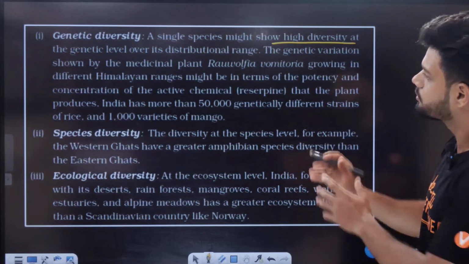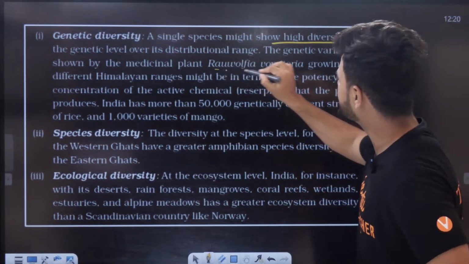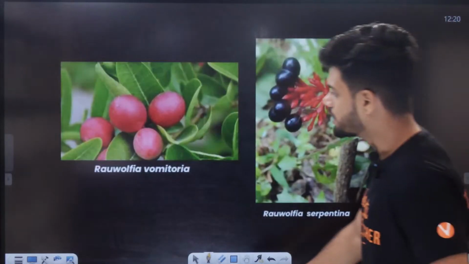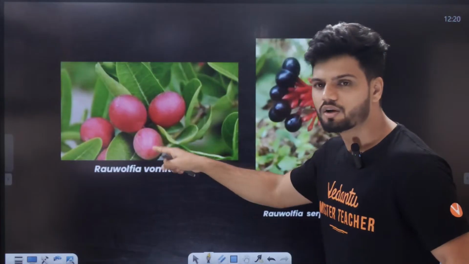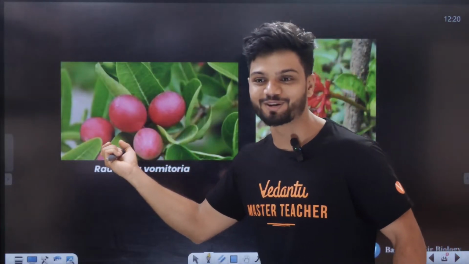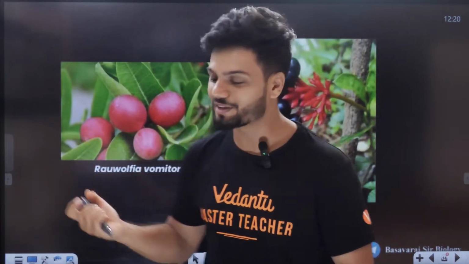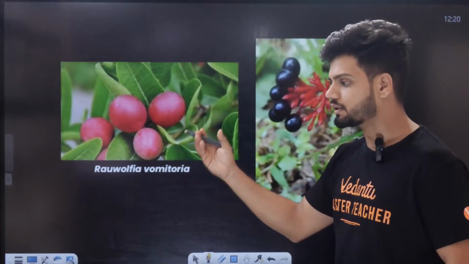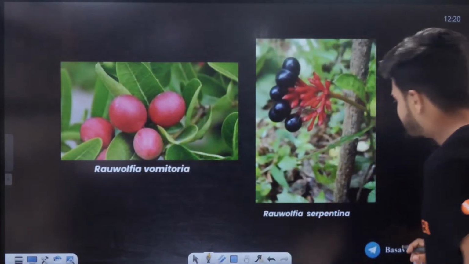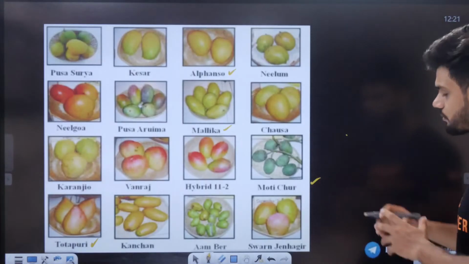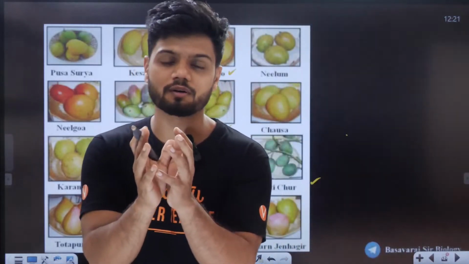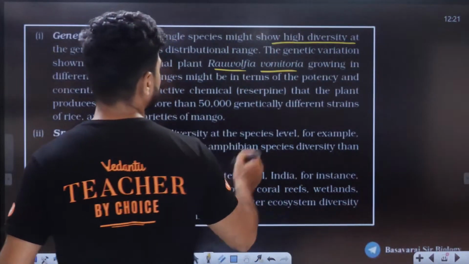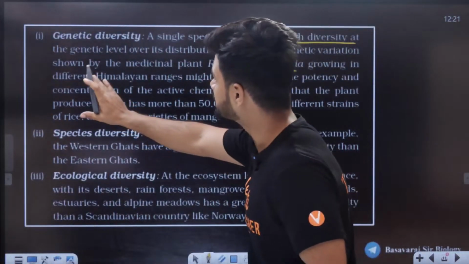One example of genetic variation they have given is Rafflesia vomitaria, a type of plant, also called devil's pepper. Don't try to eat it. This particular plant has a chemical in it, and the chemical concentration varies from one plant to another. That is genetic diversity. See here, it grows in different Himalayan ranges.